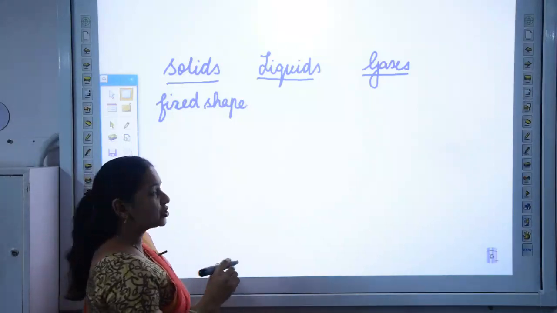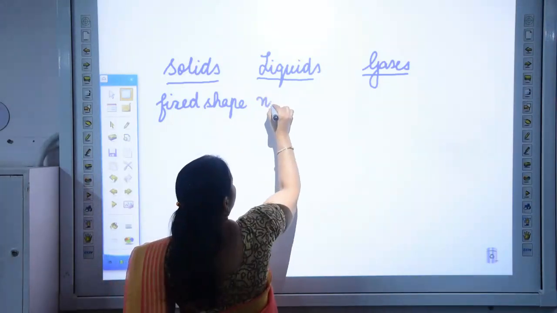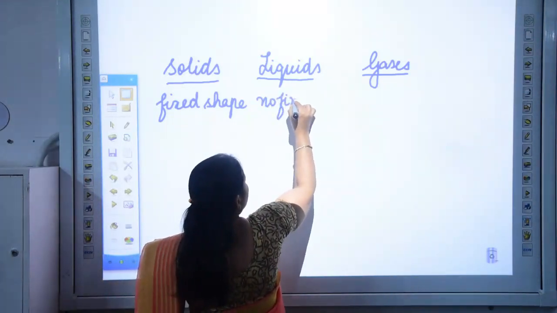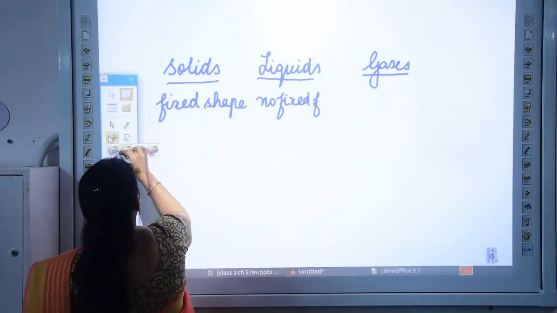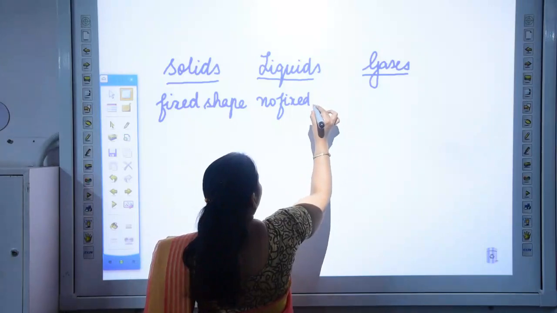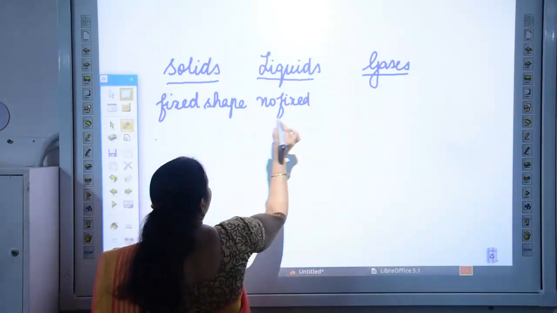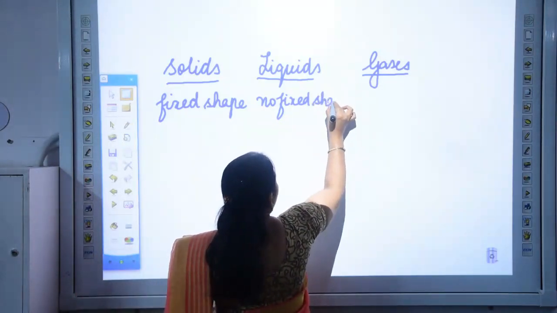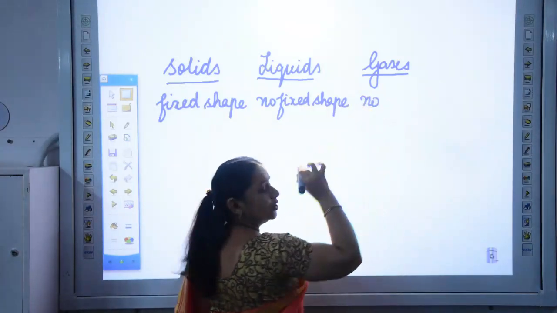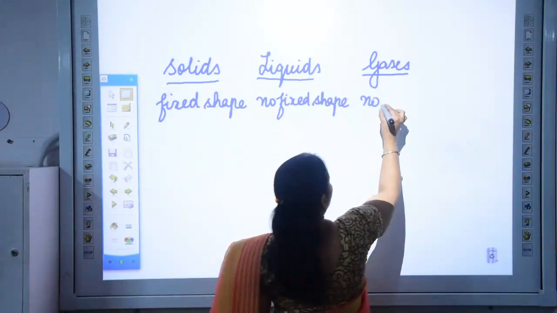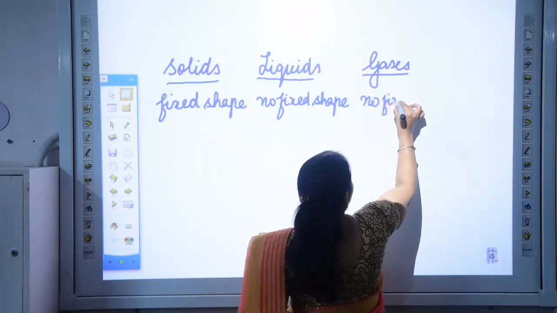Do they have any fixed shape? No fixed shape. They take the shape of the container. And what about gases? Do they have any fixed shape? No, gases also do not have any fixed shape.